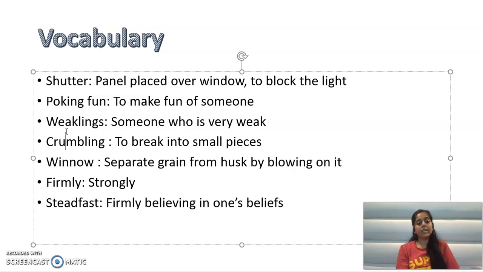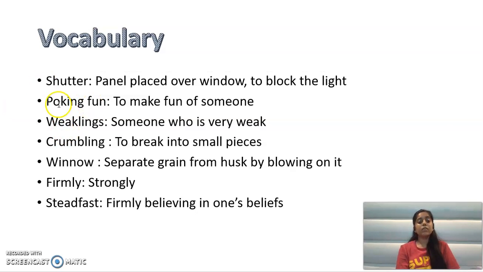Next is weaklings. Weaklings means those who are weak. People who are weak, someone who is very weak, is called a weakling. So, for example, the poor people in the city are the weaklings of the town. जो पुअर लोग जो सिटी में हैं वो बहुत ही कमजोर हैं, बहुत ही गरीब हैं.